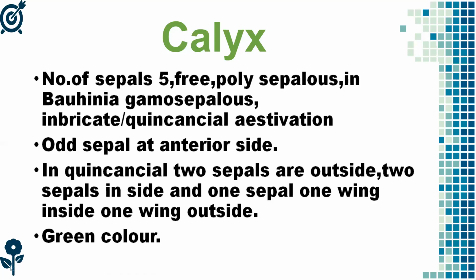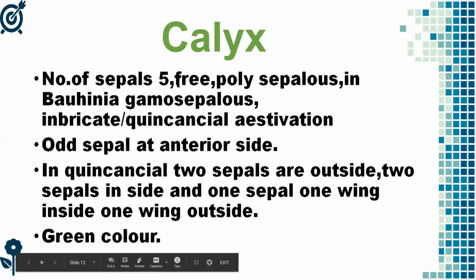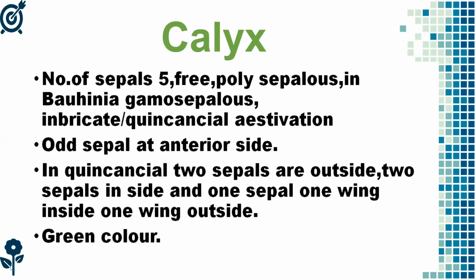So here, calyx. So number of sepals are 5. So they all are free. Polysepalous means they are different. In Bauhinia, gamosepalous, so especially the family belongs to Polypetalae, but Bauhinia flowers show gamosepalous, especially in calyx, means they are united. And imbricate or quincuncial aestivation. So aestivation of the calyx is imbricate or quincuncial aestivation.